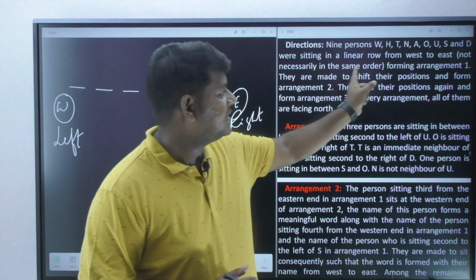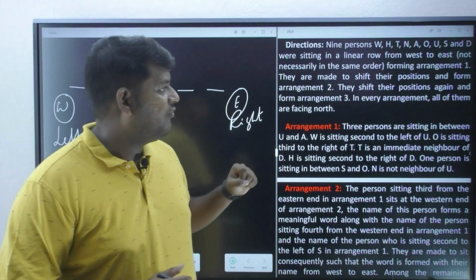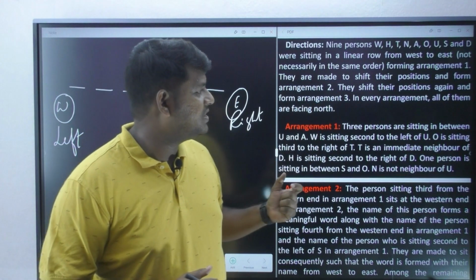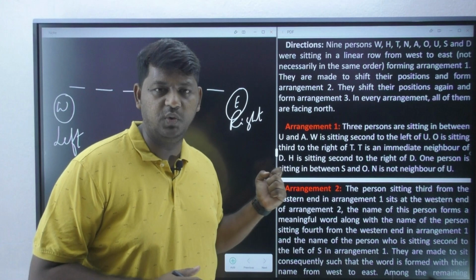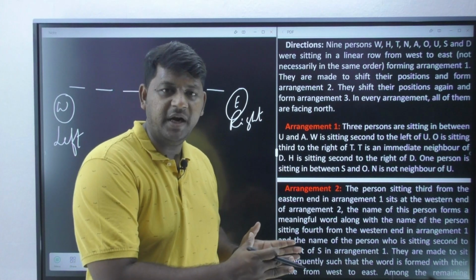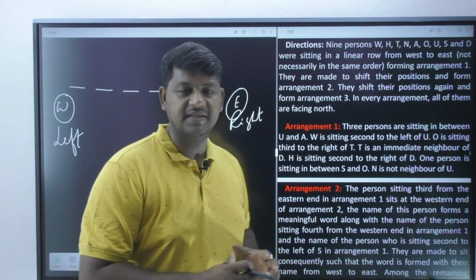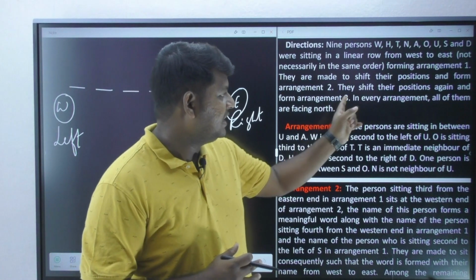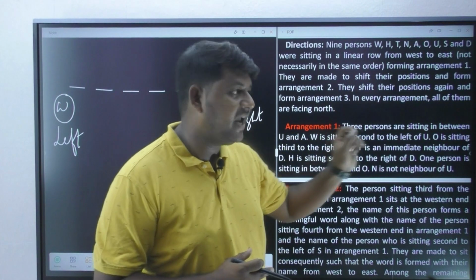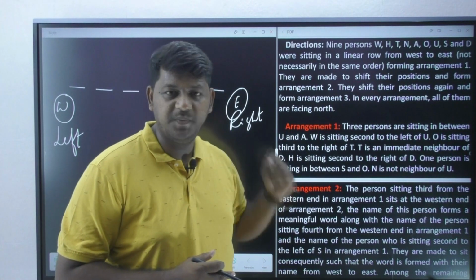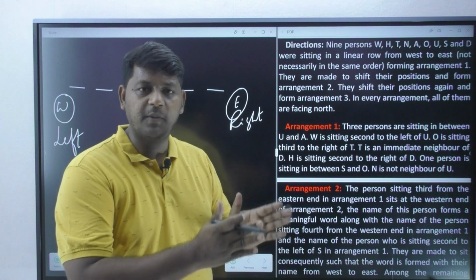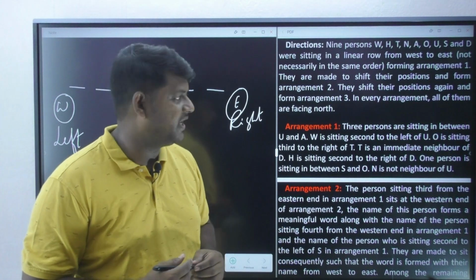Not necessarily in the same order, forming arrangement 1. They are made to shift their positions and form arrangement 2. So from arrangement 1, they shift their places and form arrangement 2. They shift their positions again and form arrangement 3. From 1 to 2 it is a completely different arrangement, and from 2 to 3 is also a completely different arrangement.